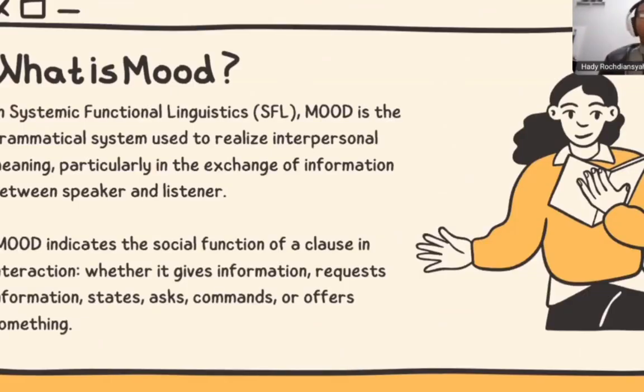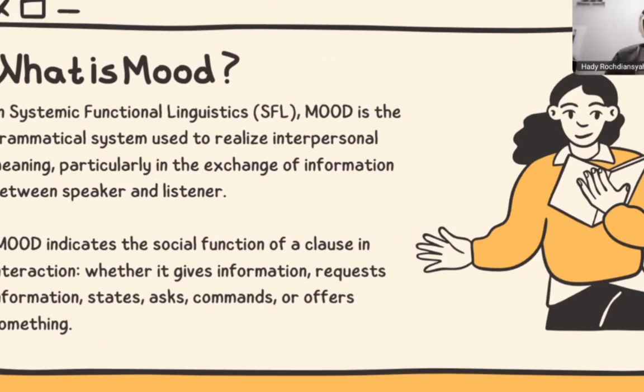Now, let's move into what mood is, the definition of mood in systemic functional linguistics. Mood is the grammatical system used to realize interpersonal meaning, particularly in the exchange of information between speaker and listener. Mood indicates the social function of a clause in interaction, whether it gives information, requests information, states, asks, comments, or offers something.